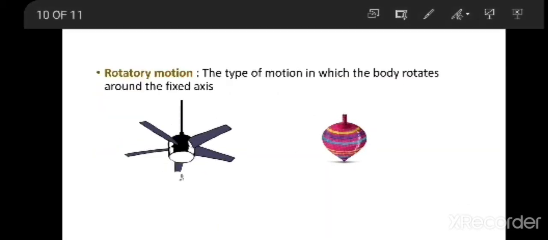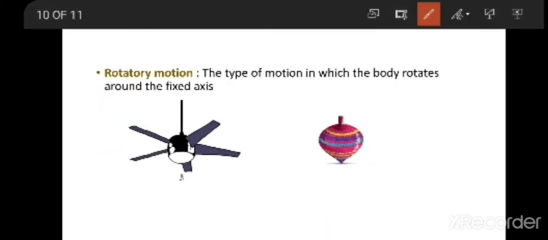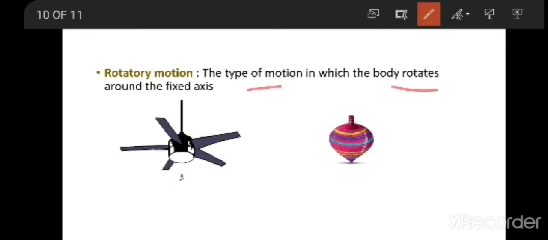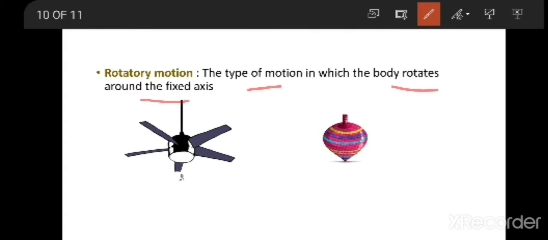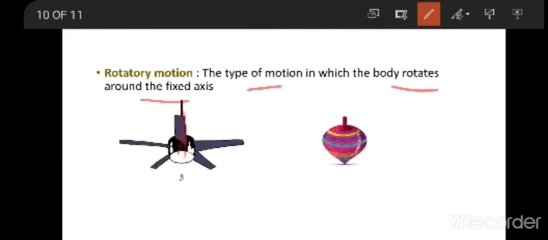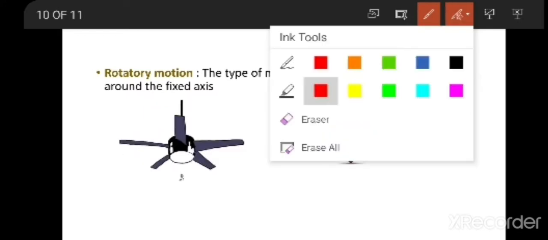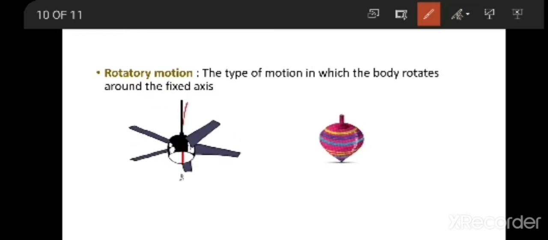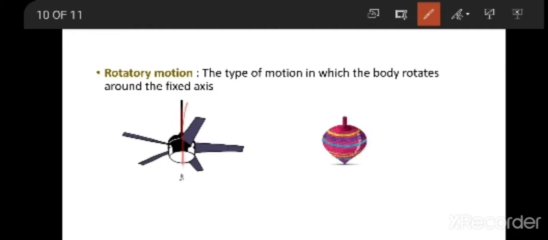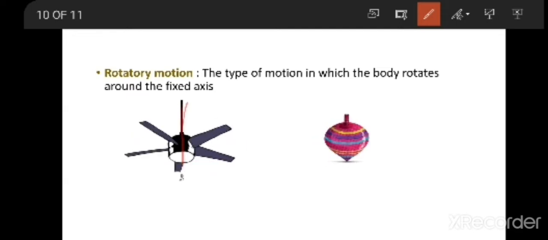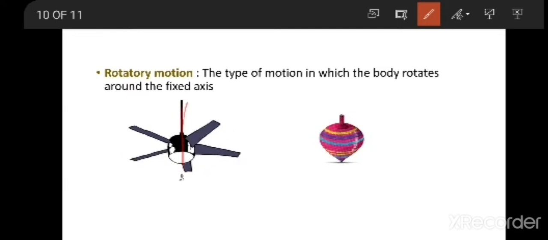Next we have rotatory motion. Rotatory motion is nothing but the type of motion in which an object rotates around a fixed axis. Always there will be a fixed axis. If you see here, rotation of a fan. For the rotation of the fan, here you have a fixed axis. This is the axis. So the body rotates around the axis. The body always rotates around the axis.